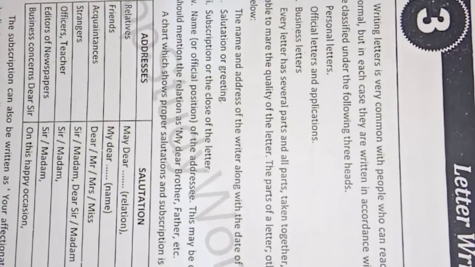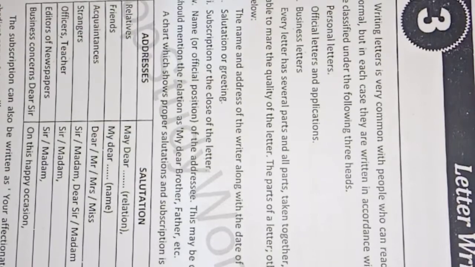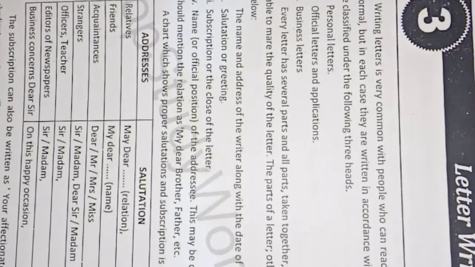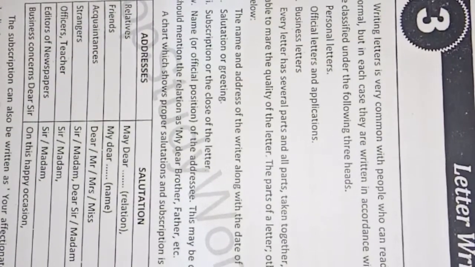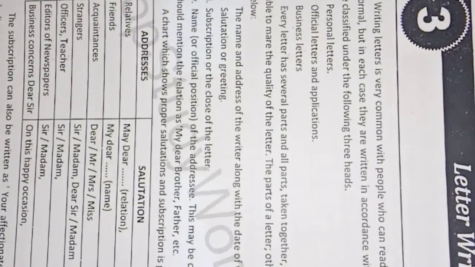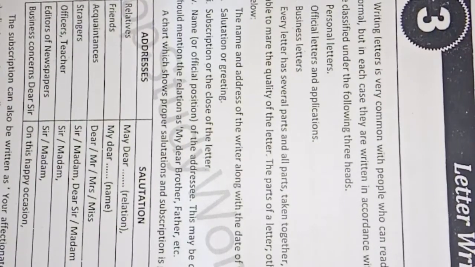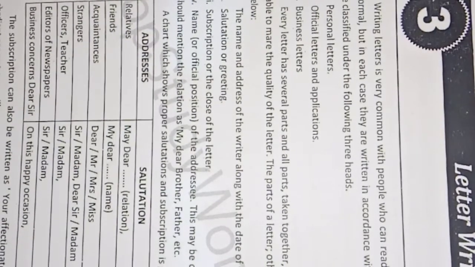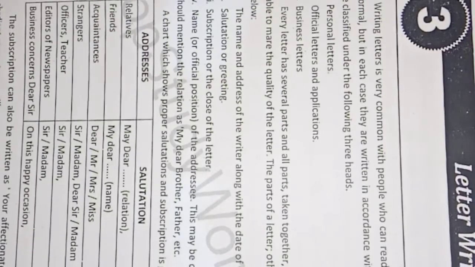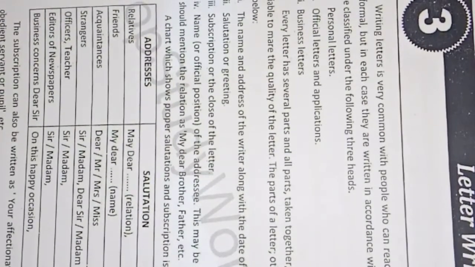When we write a letter, we write the name and address of the writer along with the date of writing, and the salutation or greeting, the subscription and close of the letter, and the name and official position of the addressee. Official position: for example, if you write a letter to the principal, that is called the official position. Here, with an editor, it is the editor of the newspaper. It may be omitted in personal letters. We never use official position in personal letters because personal letters need not mention official position. Understand? And address, salutation and subscription are very important. Next class we will discuss in detail.